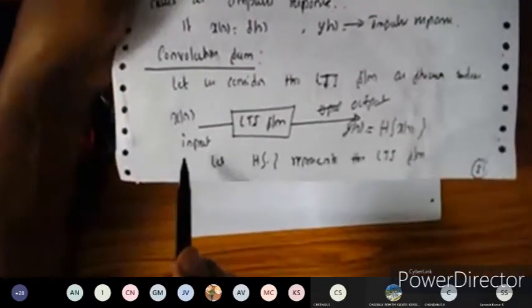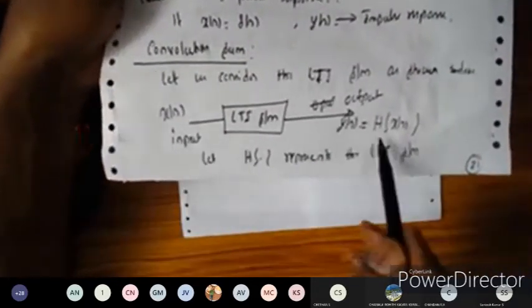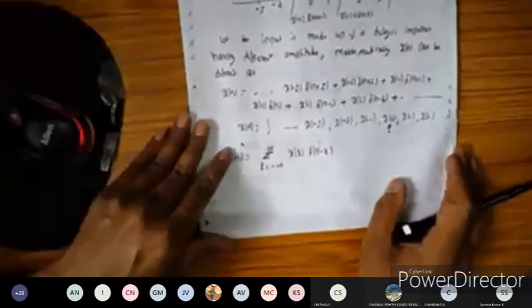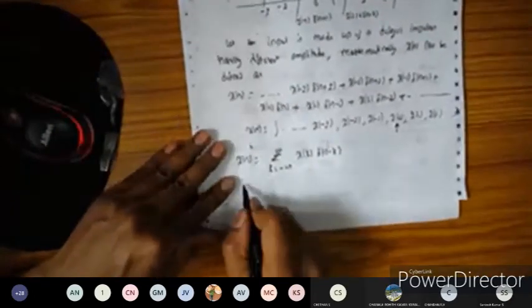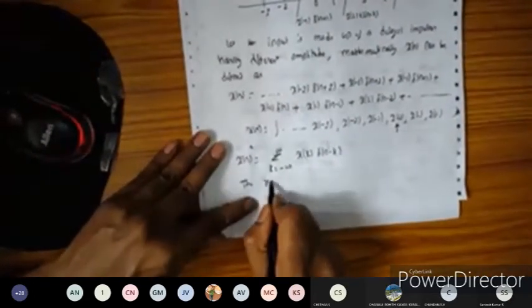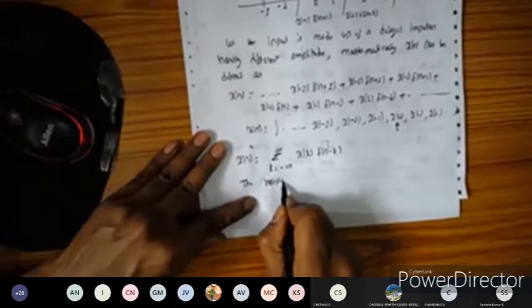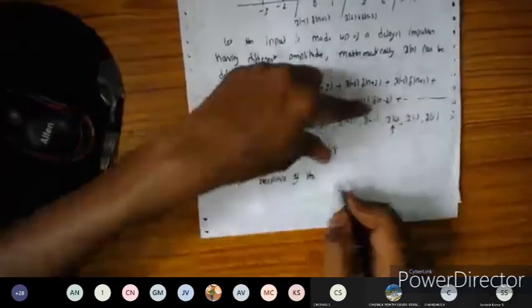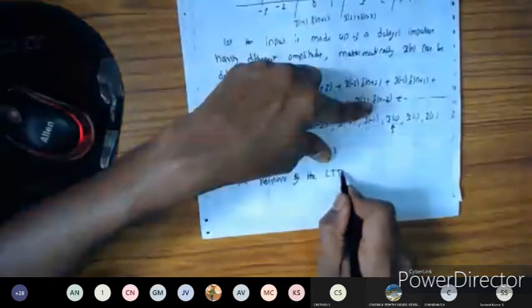Okay, so now this x of n I'm going to give as an input to the LTI system, and we are going to find the output of the system. Take the next line: the response of the LTI system